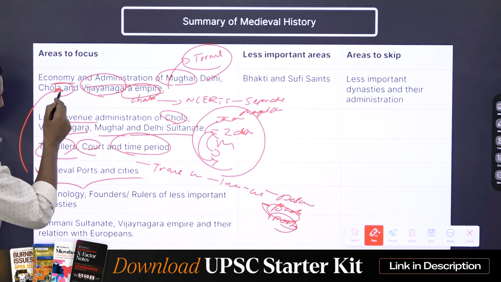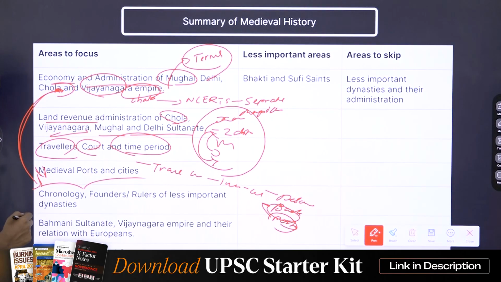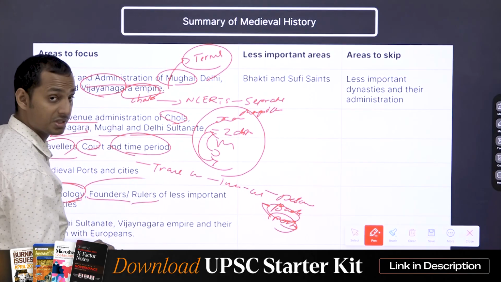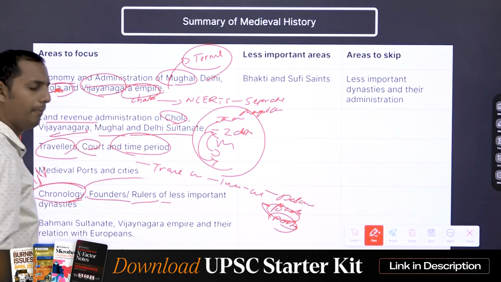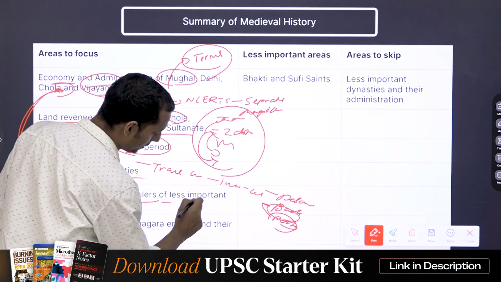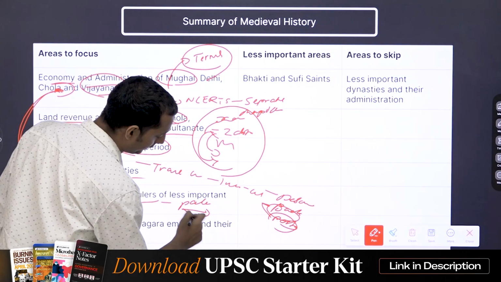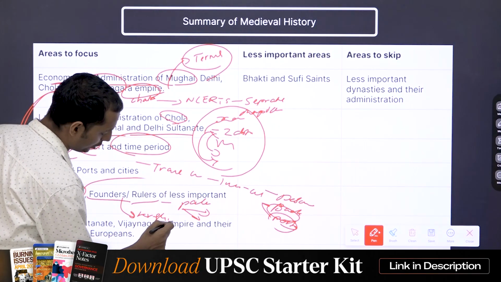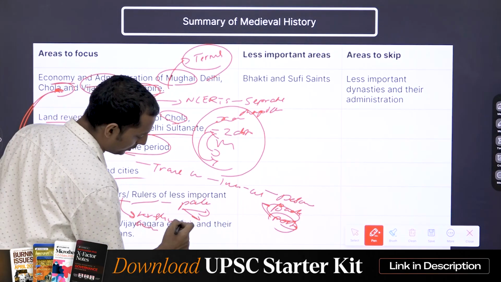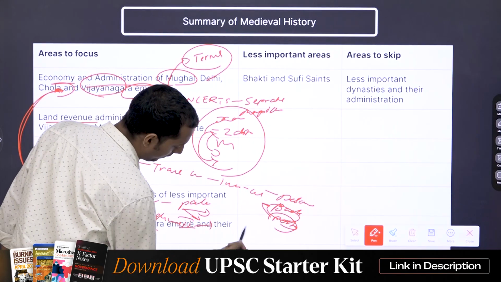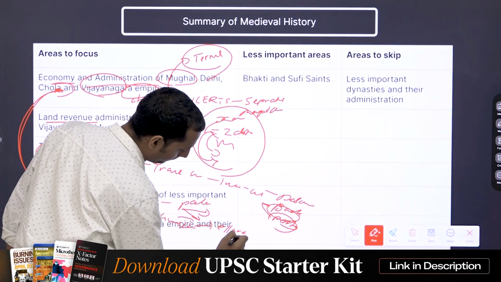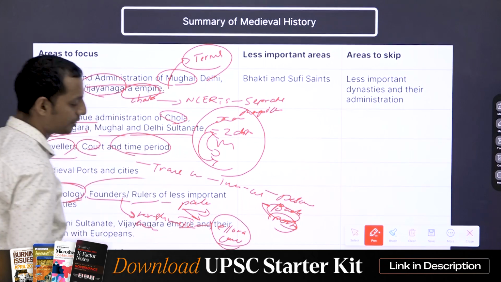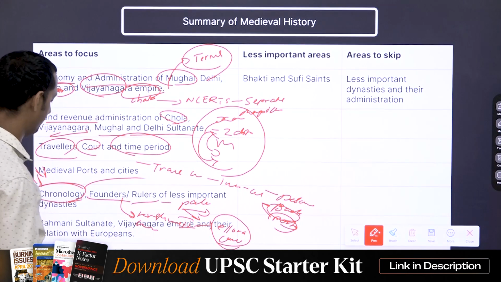Okay. So, with respect to all the other less important dynasties, what do you need to focus on? The chronology, the founders or the important rulers, and maybe if there are some important descriptions, let's say in case of the Pala dynasty, they did this, they did that, right? Also in case of the Rashtrakuta dynasty, the important rulers were Krishna, Bhima, and Krishna III, who constructed one of the most important structures in the Ellora caves. You can also mention some of the important descriptions with respect to the same.